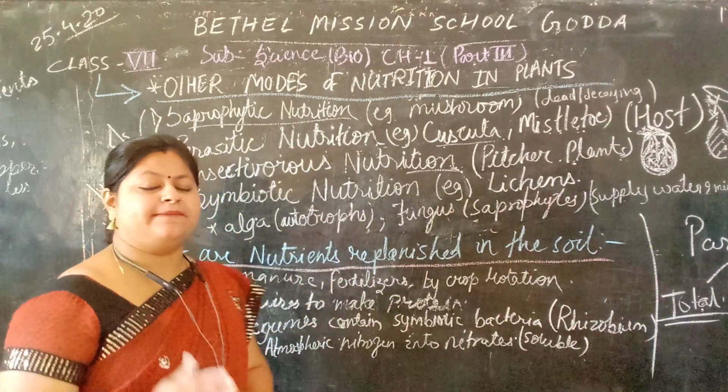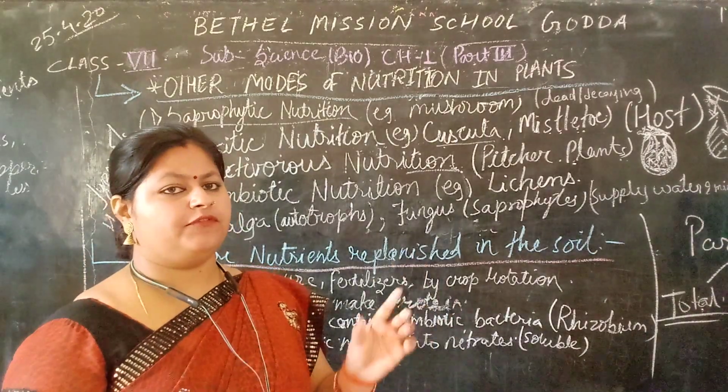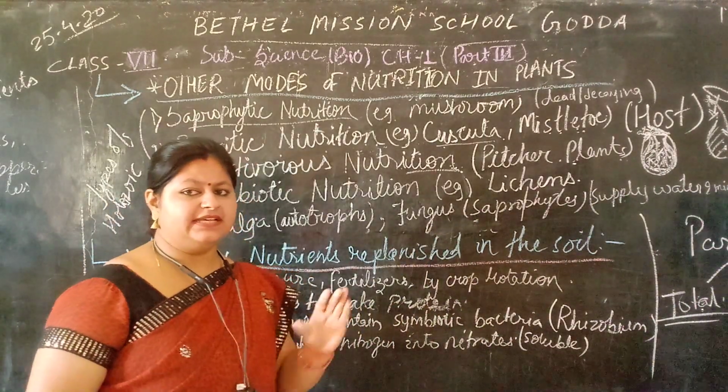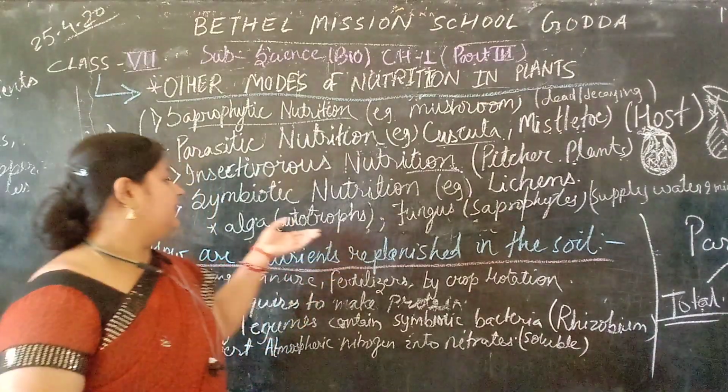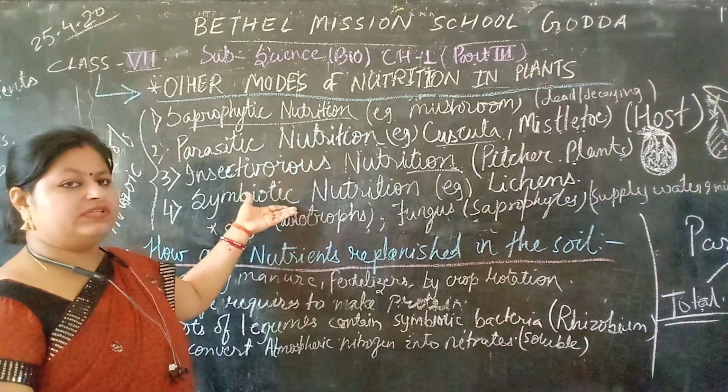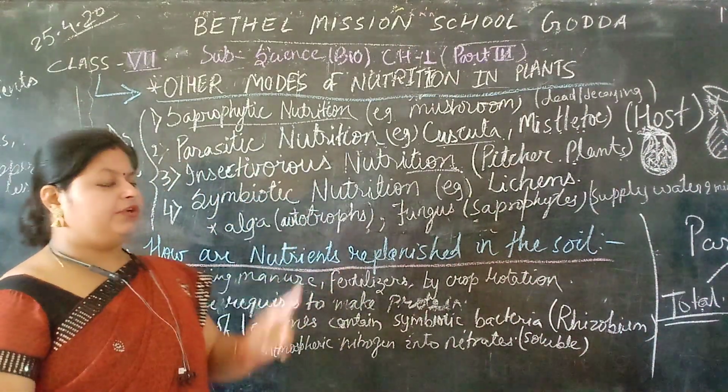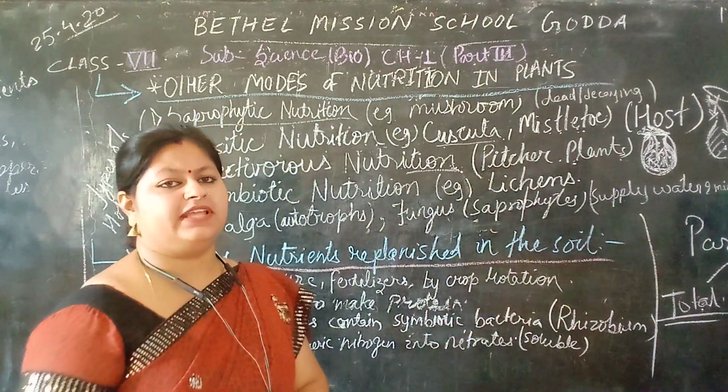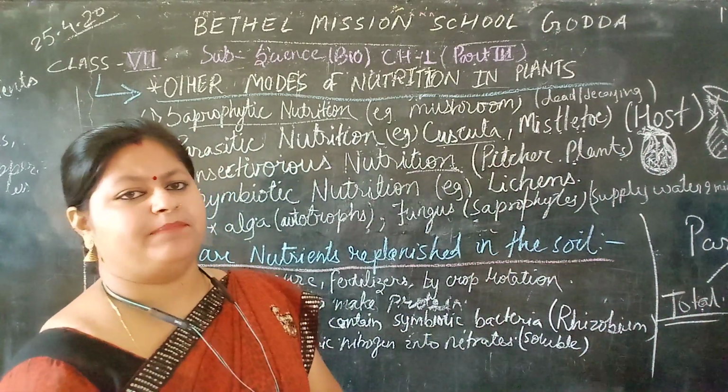These are known as symbionts, and the mode of nutrition in symbionts is symbiotic.